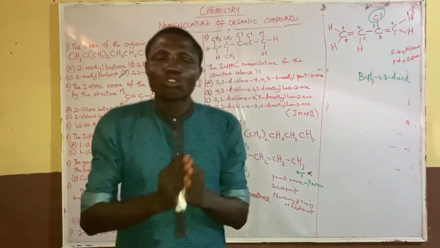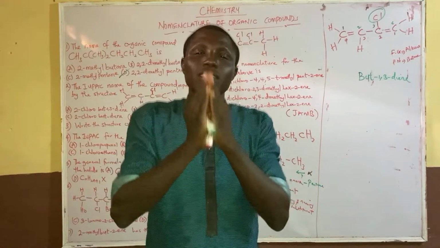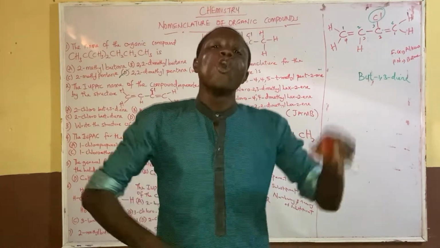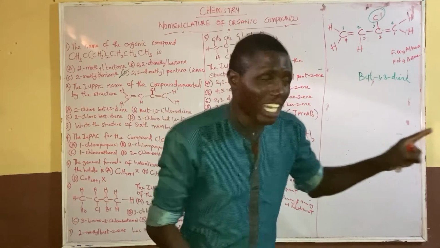Chlorine belongs to group 7 on the periodic table called halogen, and they are referred to as halo when they become substituents in an organic compound.